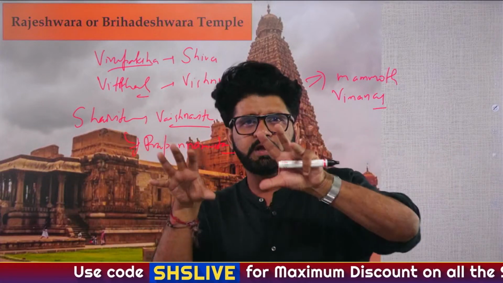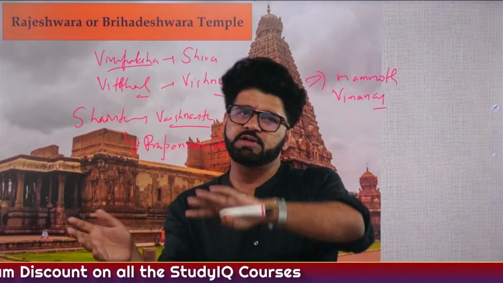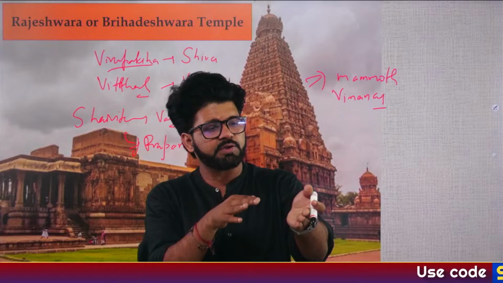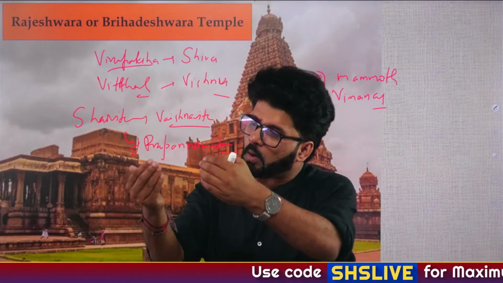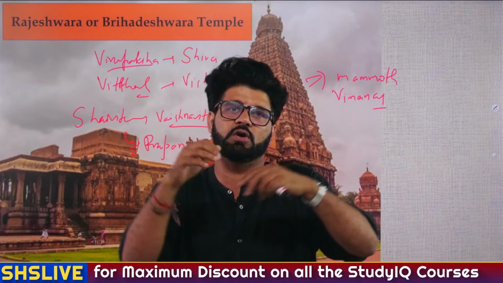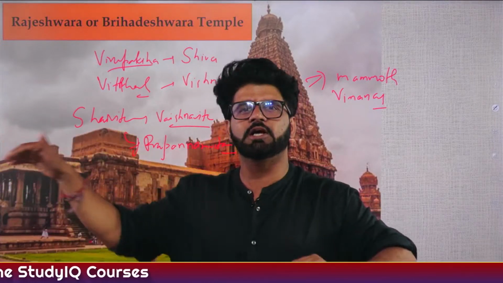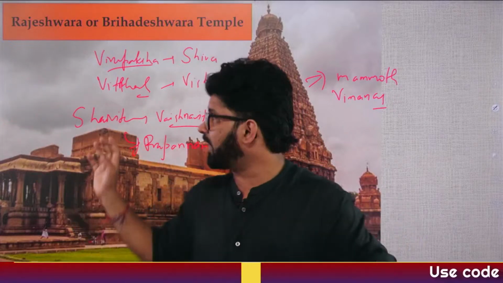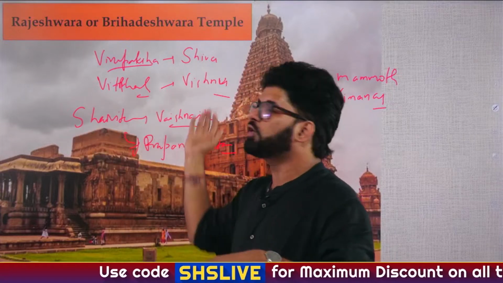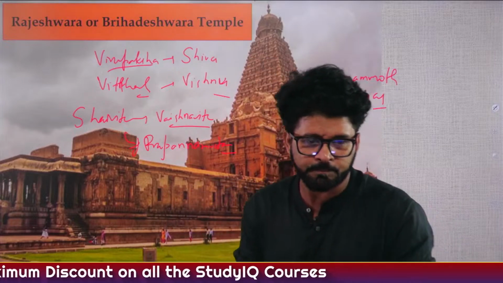So what happens? They are inside Hinduism, and generally the competition is between Hinduism, Buddhism and Jainism in ancient and early medieval India. We'll see that particular competition. But you will realize that the competition is not only between Hinduism, Buddhism and Jainism. The competition is also inside Hinduism, where Shaivites and Alvars and Nayanars are fighting among themselves. Not literal fighting, but a fight to influence rulers to become Shaivite. The other group will try that the ruler become Vaishnavite. So this particular thing where you are seeing a transition of Vijayanagara rulers from Shaivite to Vaishnavite, written in the Prapannamritam book, that shows the competition within Hinduism, which you have to keep in mind.